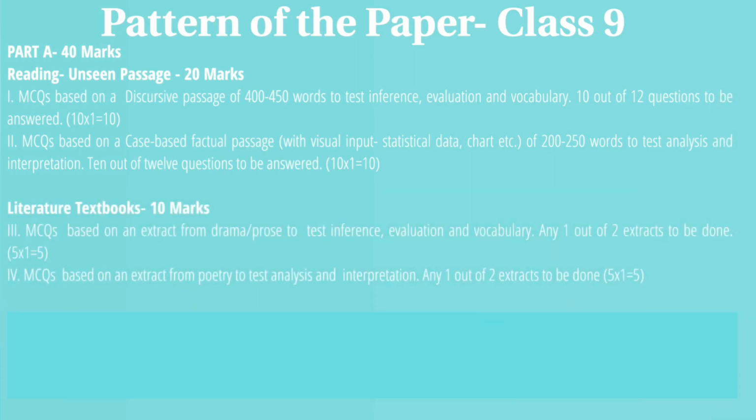The next section will be literature. This will be from the textbooks, right? So there will be MCQs based on an extract from drama or prose, and any one out of two extracts is to be done. So a 5 marks extract has to be done. There will be two, you will have to choose one of the extracts, right? So 5 questions, 1 mark each, so 5 MCQs, right?